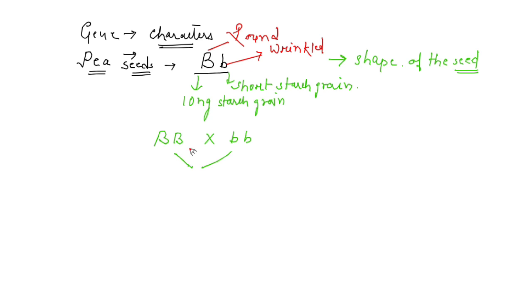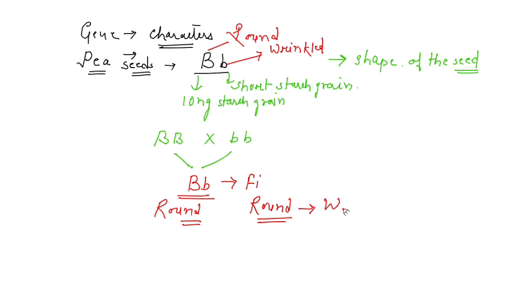Now, when we make a cross here, in the first filial generation what is obtained? The heterozygote is obtained. Heterozygous condition should be there. And in the F1 generation, all the seeds are round in shape. So you can easily say that round seed shape is dominant over the wrinkled seed shape.